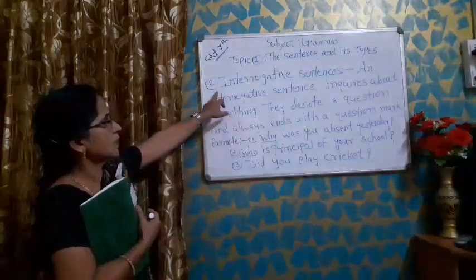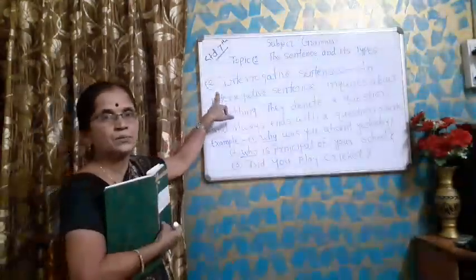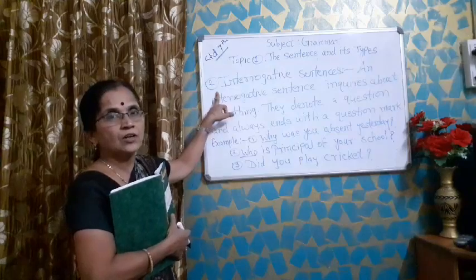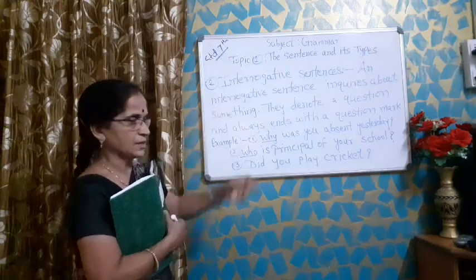Now do you understand the second type of question? What is the second type? It is the interrogative sentence.